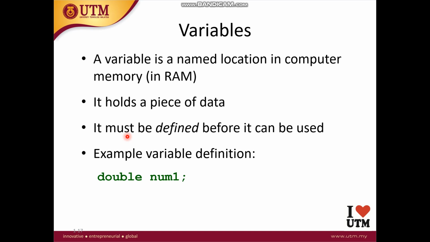You can't use any variable if you haven't defined it. You need to define a variable, then it can be used, it can be initialized or stuff like that. For example, this is an example of variable definition. You are saying double num1, and we are going to write down a semicolon. That means this num1 is the name of the variable, and this double is the type of the variable. Okay, we've got num1, whose type is double, which holds a double data. We will know what is double data in the upcoming slides.